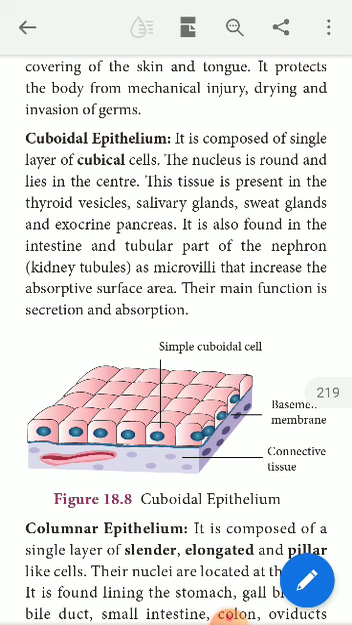Thus, this cuboidal epithelial tissue is found in all these organs, ducts and glands which are doing the respective functions such as absorption and secretion, right?